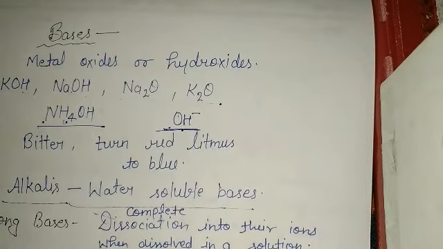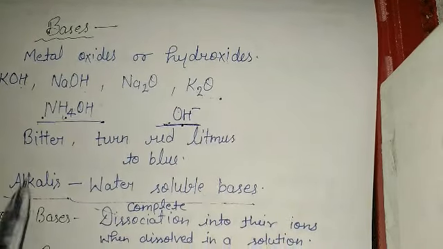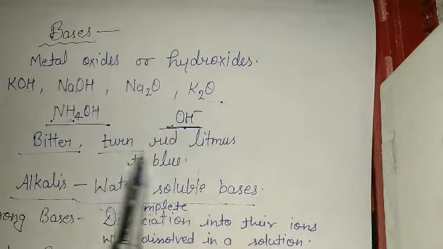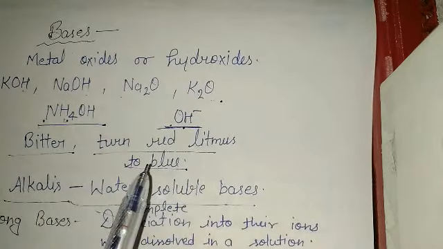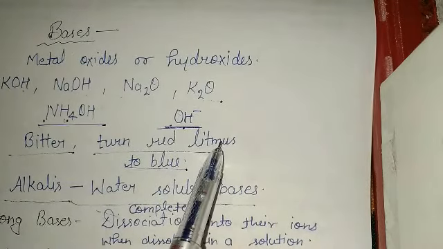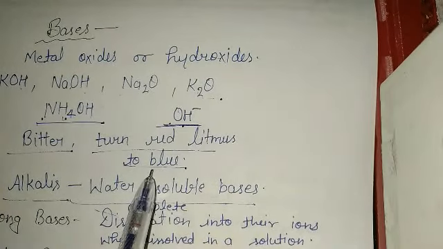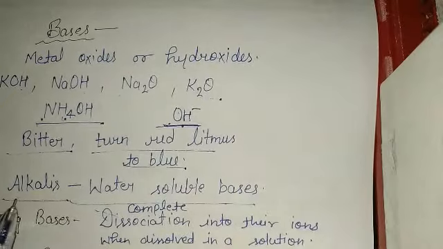We will go through the general properties of bases, which are: they are bitter in taste. They turn red litmus to blue. That means if you bring a red litmus paper in contact with a basic solution, it will readily change into blue.